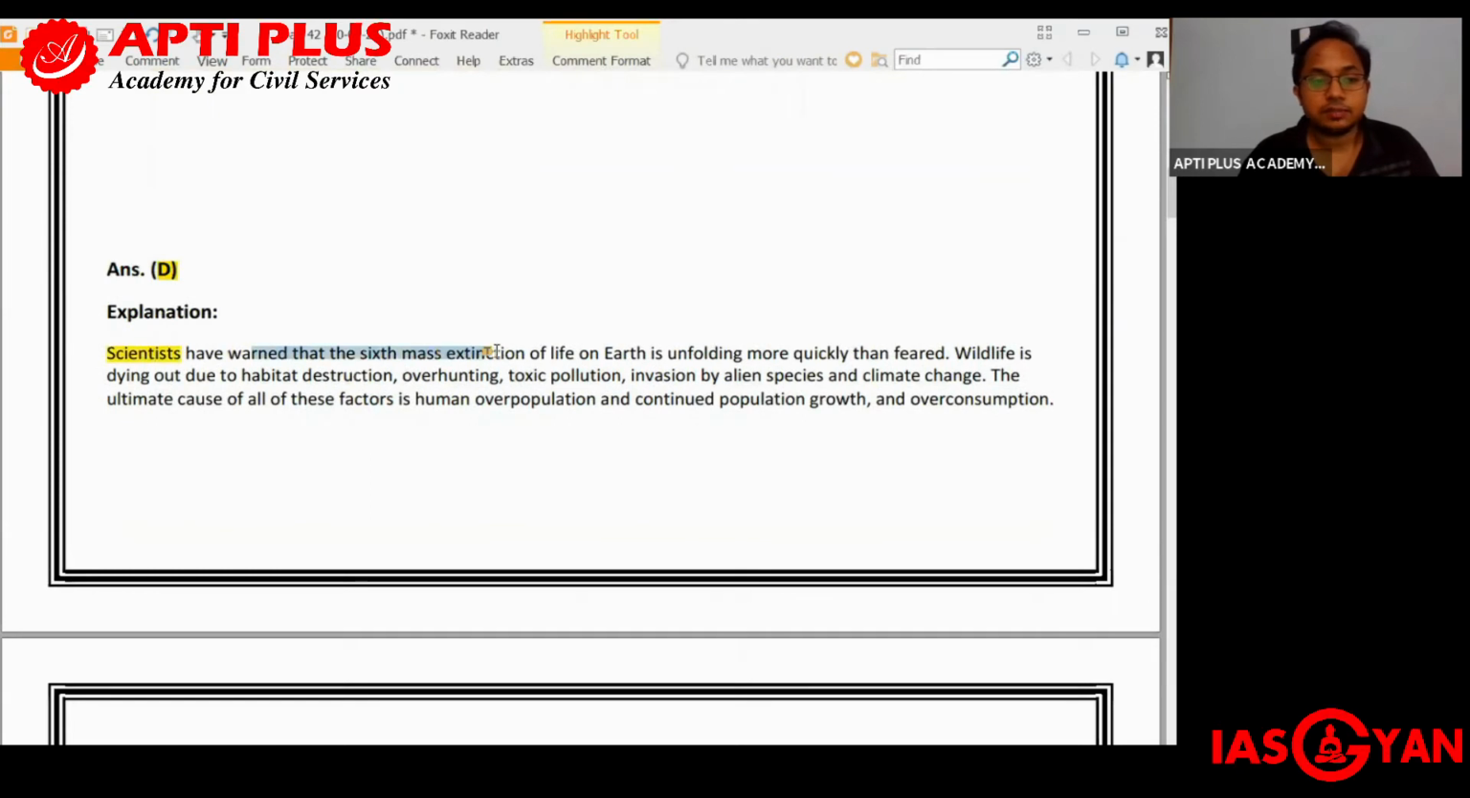Scientists have warned that the sixth mass extinction of life on Earth is unfolding more quickly than feared. Wildlife is dying out due to habitat destruction, overhunting, toxic pollution, invasion by alien species, and climate change. The ultimate cause of all these factors is human overpopulation and continued population growth and overconsumption. So this is what is resulting in an accelerated rate of extinction.